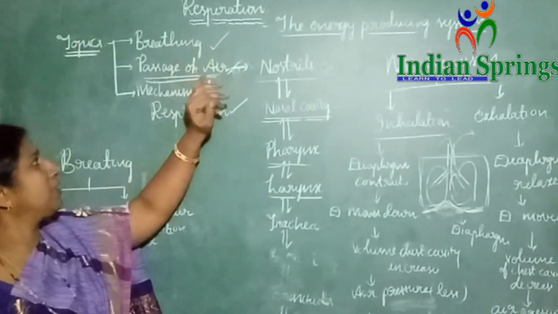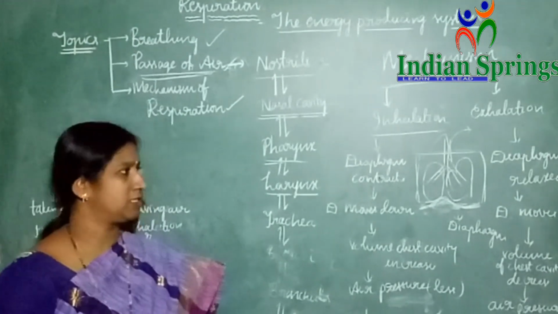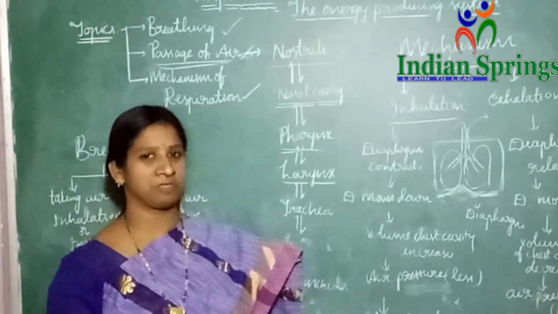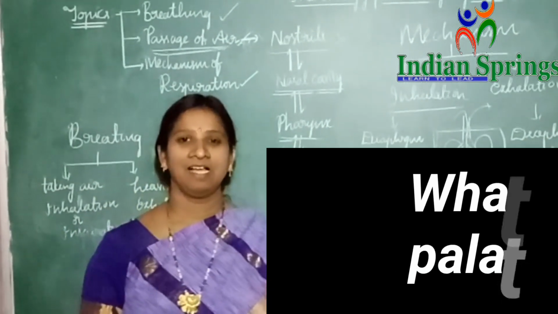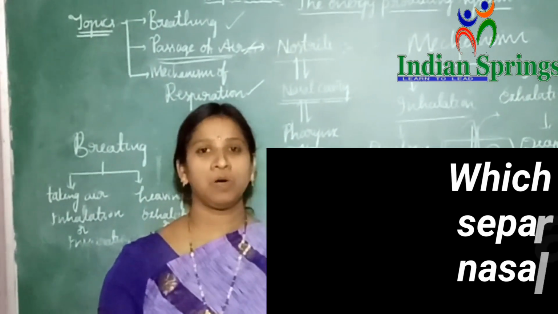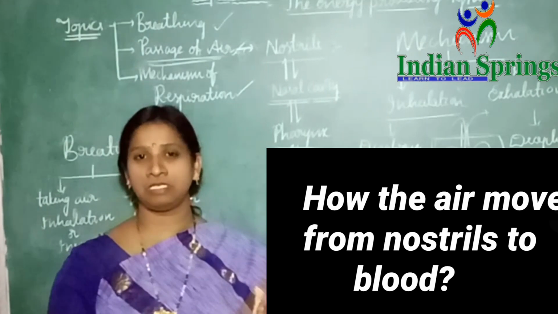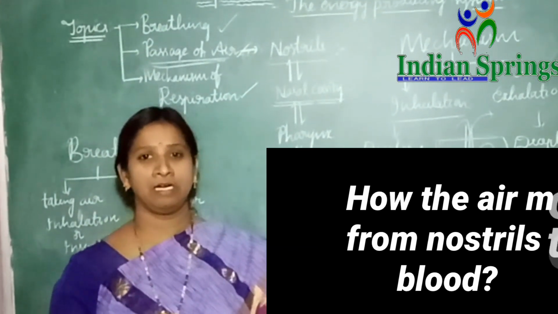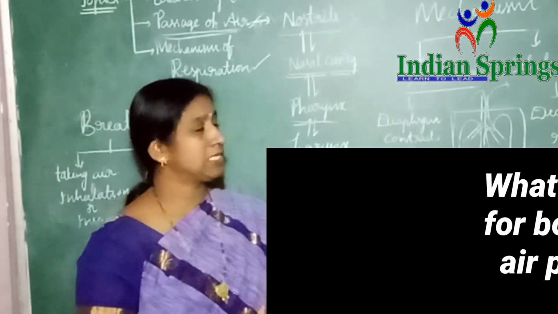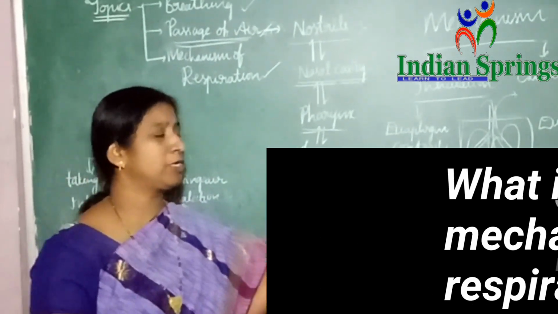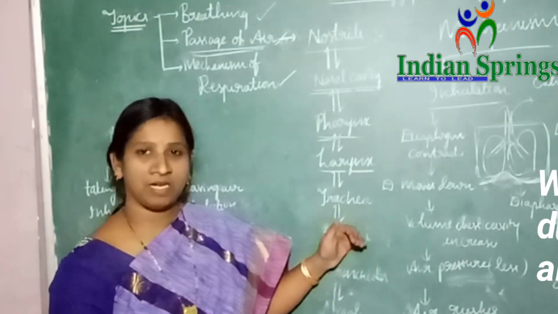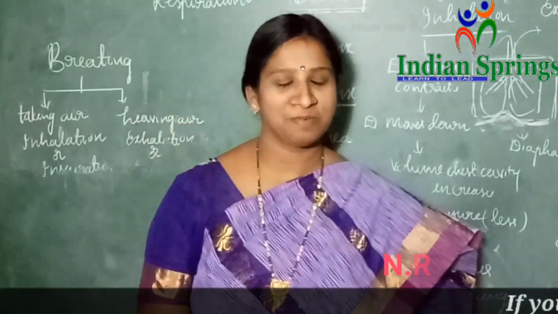Now we have completed breathing, passage of air and the mechanism of respiration. At the end, I want to ask you a few questions. Try to answer them. What is the palate, and which part separates both nasal cavities? How does air move from the nostrils to the blood? What is the junction for both food and air passage? And what is the mechanism of respiration? What happens during inhalation and what happens during exhalation? Try to answer all these questions. I hope you all answered my questions.